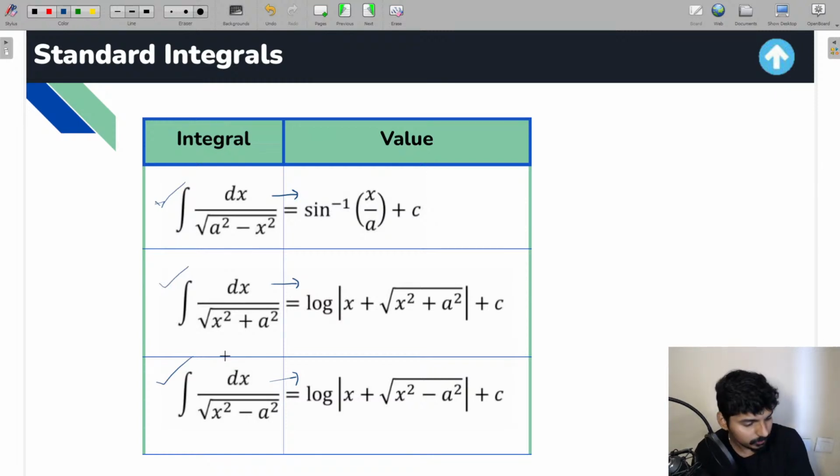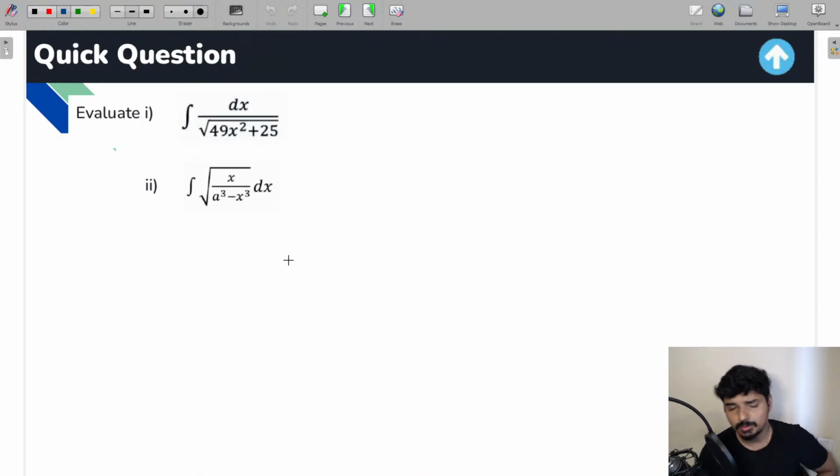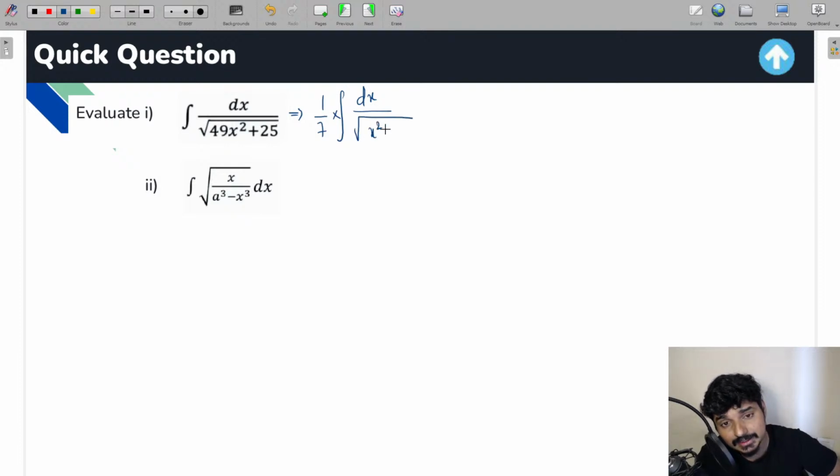So chalo guys, now let me show you the application part of these questions. Okay, now you see the first question, everyone. If I want to solve this integral, you can actually do it in this way. Integration dx by, you can take 49 as common, right? If you take 49 as common, square root of 49 is going to be 7. I'll get 1 by 7 into dx by under root of x square plus 25 by 49, which can be written as 5 by 7 whole square. Can we do it in this way? Yes, we can do it in this way, right?